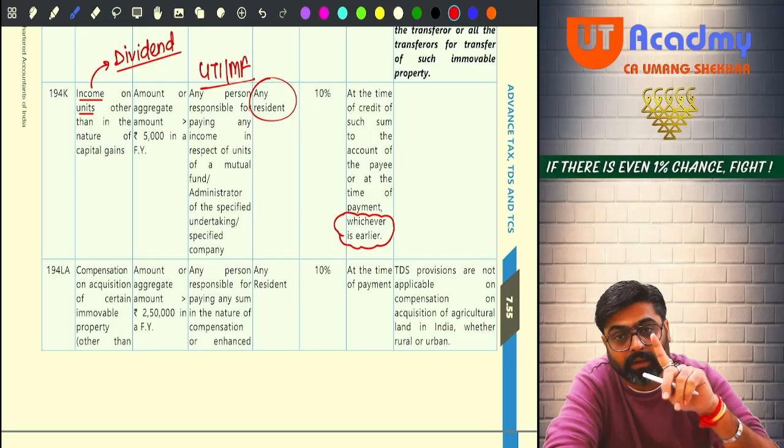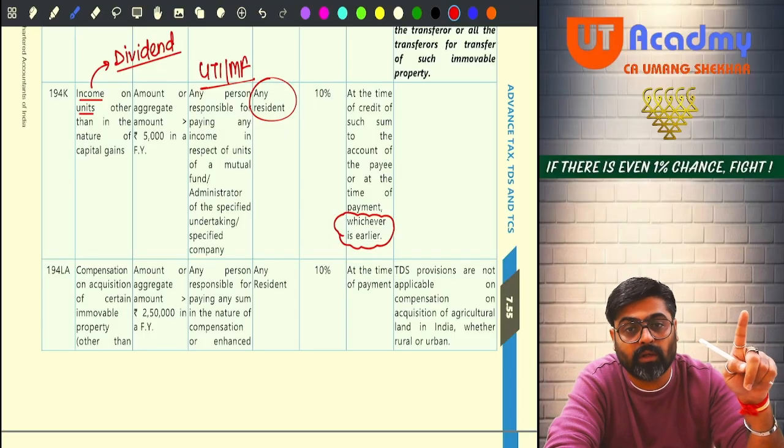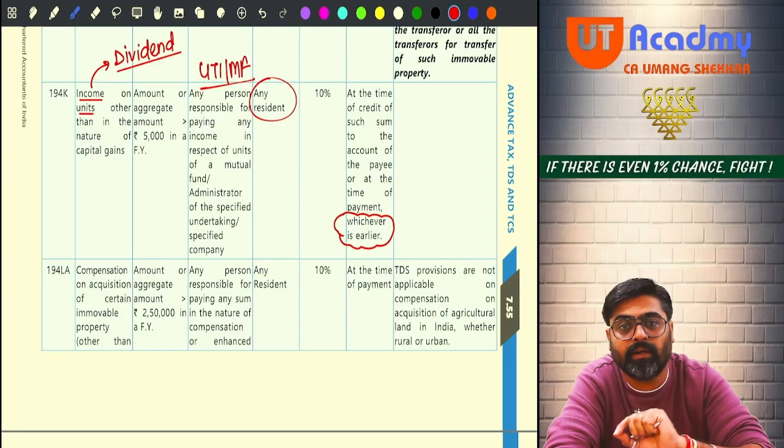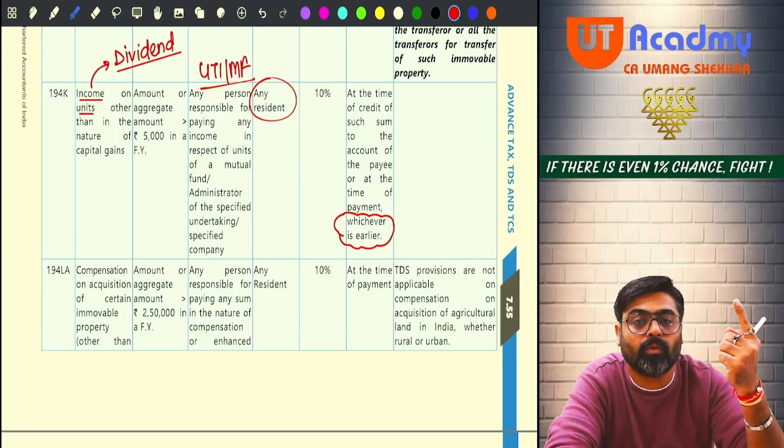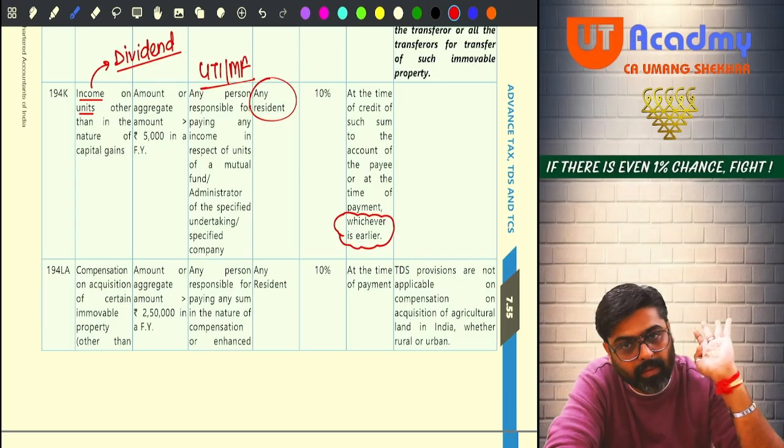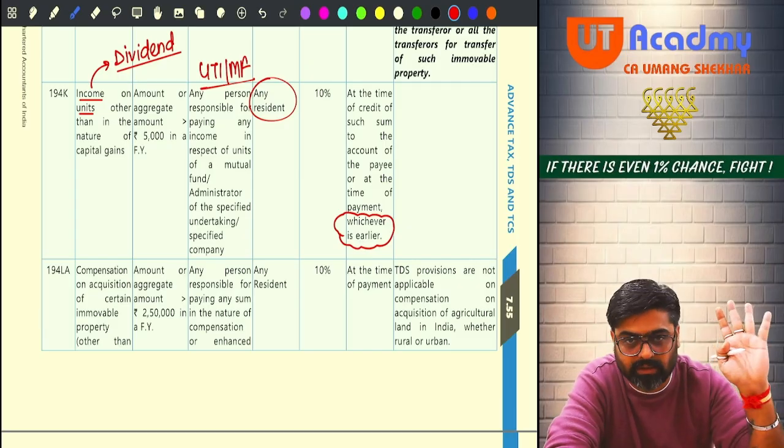But if the dividend is given to a resident shareholder who is an individual, then the TDS will be deducted only if the payment of dividend is more than 5,000. Getting my point? For others, there is no such restriction.